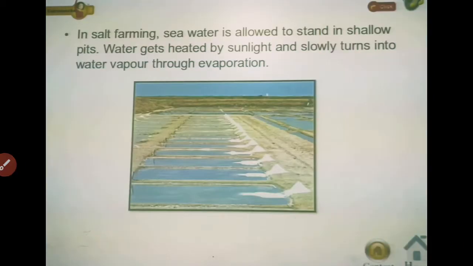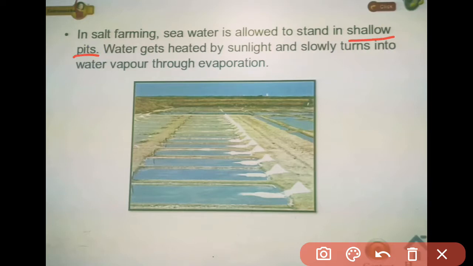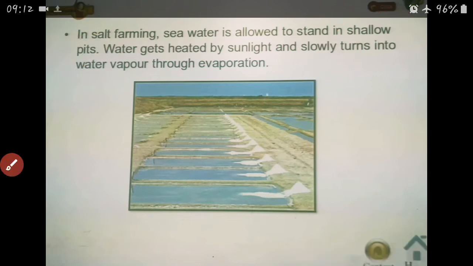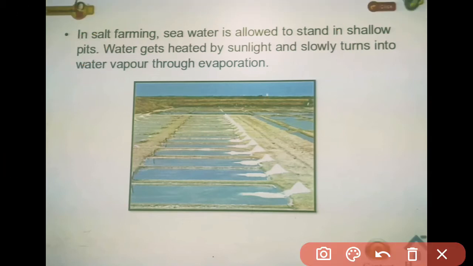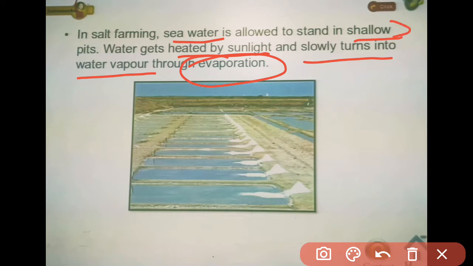So what happens is that the sea water is first collected in shallow pits. Pits are small hole-type places, and shallow means they are not deep. After that, all the water in the shallow pits gets heated by the sunlight and slowly turns into water vapor through the process called evaporation. After that, the only remaining substance in those shallow pits is the salt.